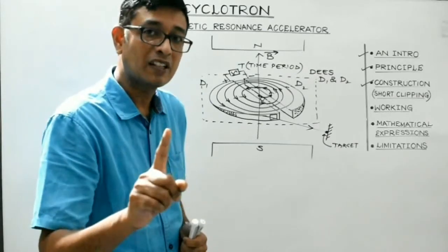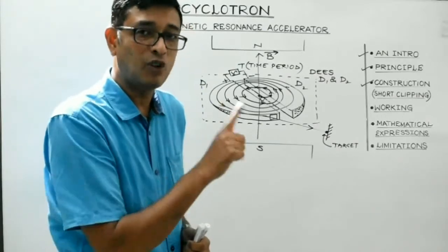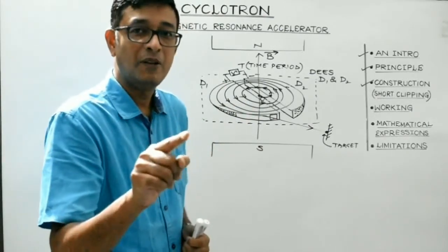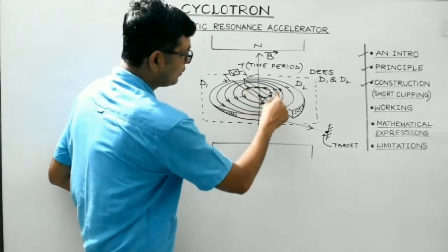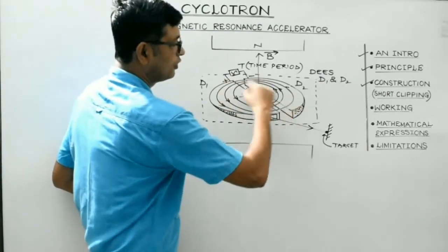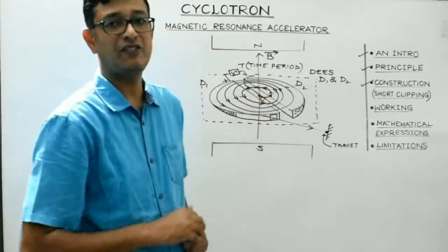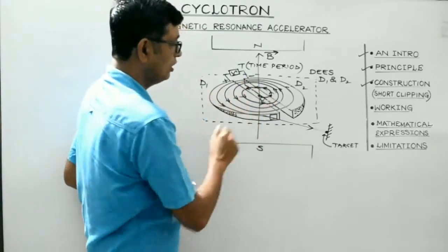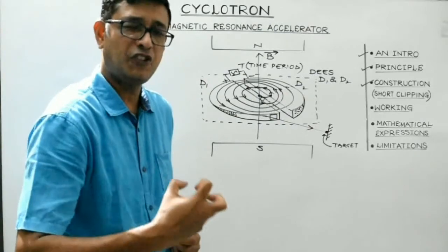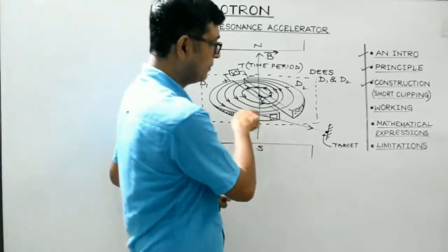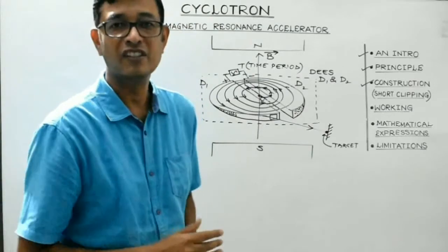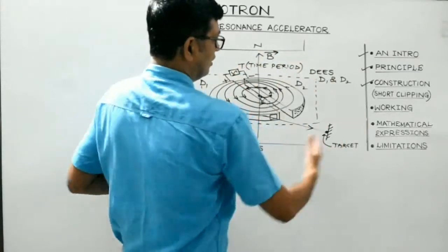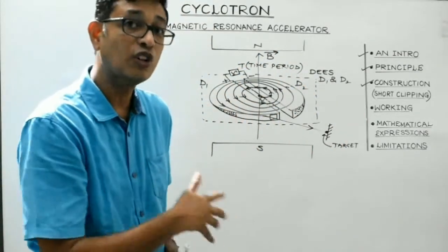So when the charged particle is made to cross again and again the same alternating electric field, then it gets sufficiently energized. And students, this is done by making the charged particle follow a spiral path under the influence of a strong perpendicular magnetic field. Clear, students? So this is how the charged particle is able to get sufficiently energized, and then it is able to hit the target with tremendous energy and is capable of carrying out nuclear reactions, right? So this is the scheme of things on which the cyclotron works.